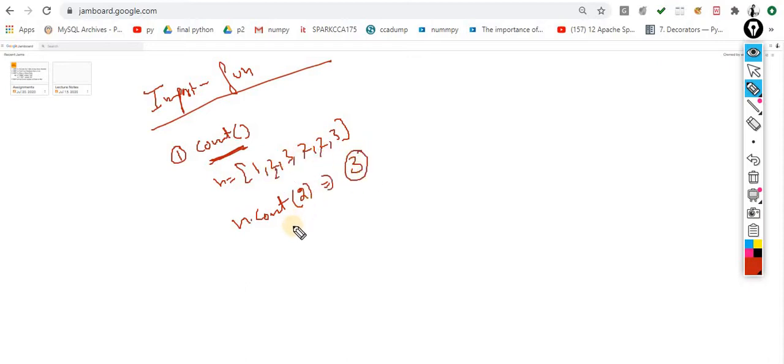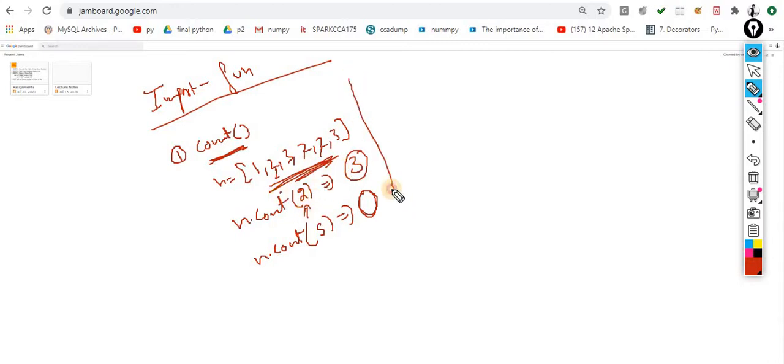So this is the method which is used to count the elements. Let's suppose I am counting n dot count of 5. So what output will I get? 5 is not there, so you will get the output 0 with the help of this count method. So count is a method which is used to count the number of similar objects. Basically, whatever object you pass, it will return how many times that object occurs.